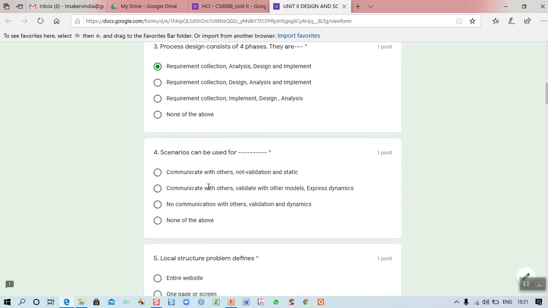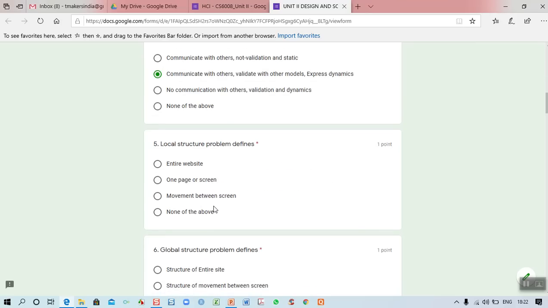Then the fourth one, scenarios can be used for. Why do we need scenarios? Without interacting with people, we cannot understand what the requirement is. So here we wanted to communicate with others, we wanted to validate the model, and we wanted to express dynamics. I already told these three are the important activities that come under scenario. So here the second answer is correct.